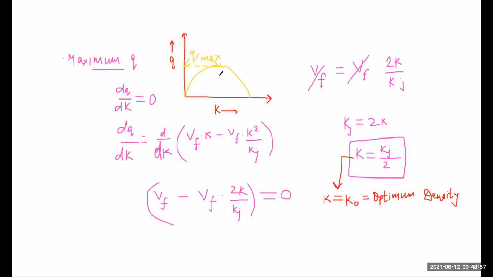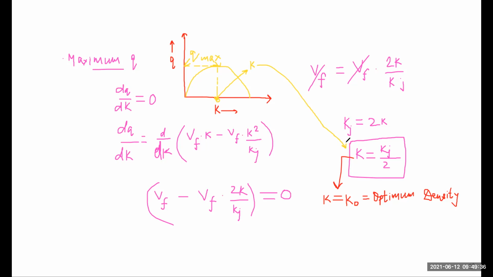So we find out at what density our traffic flow is maximum. At this value our traffic flow is maximum. So this value is K, or K is equal to K naught, and K naught is equal to Kj by 2. So basically at optimum density, that means at K is equal to Kj by 2, at jam density by 2 our optimum density will occur. At this optimum density our maximum flow will occur.